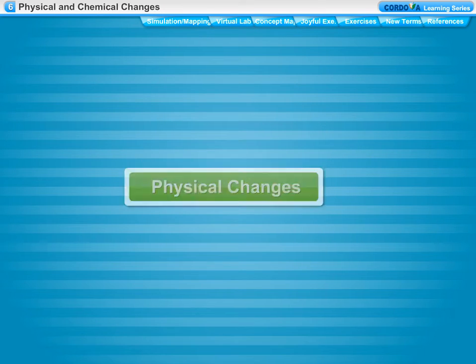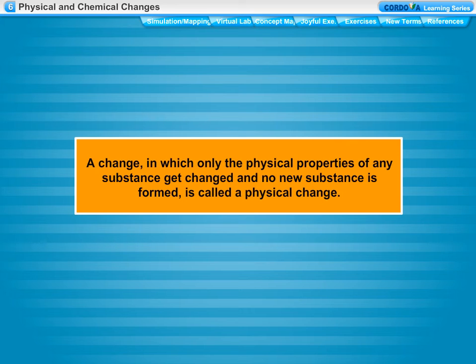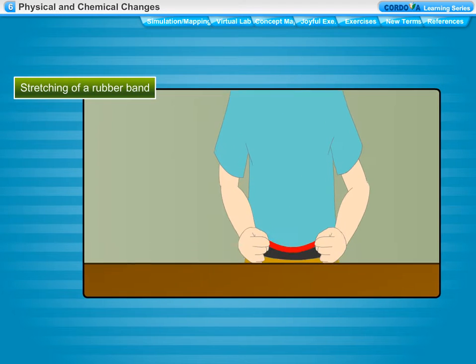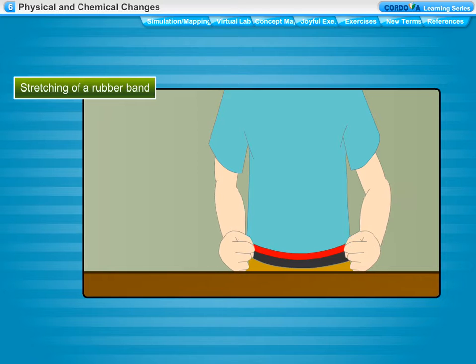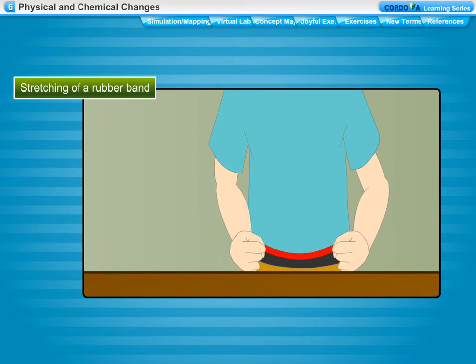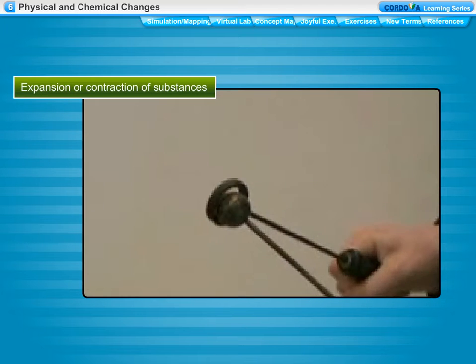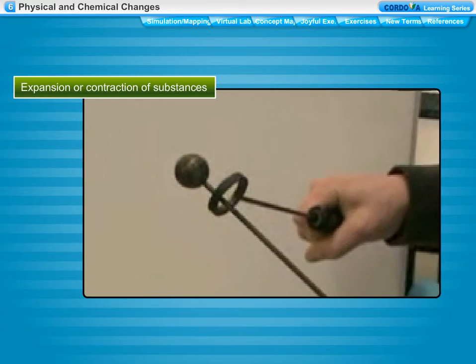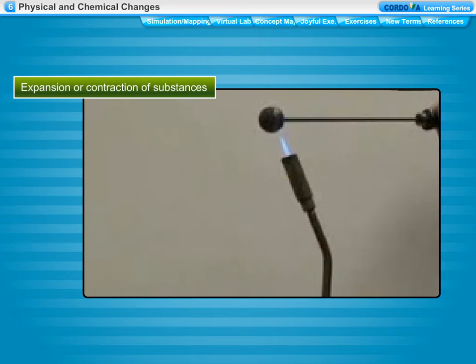Physical changes. A change in which only the physical properties of any substance get changed and no new substance is formed is called a physical change. Some more examples of physical changes. Stretching of a rubber band. Expansion or contraction of substances on heating and cooling.